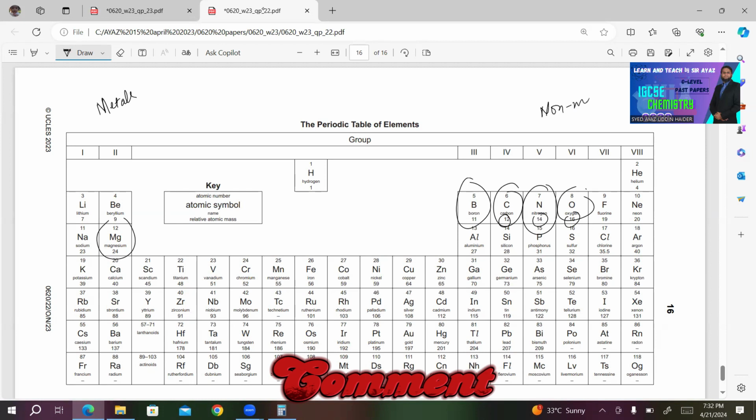Whenever a metal reacts with a non-metal, an ionic bond is formed, which means that there is a transfer of electrons. Metals lose electrons, non-metals gain electrons. In this case, the magnesium atom loses its valence electrons. There are 2 valence electrons, and oxygen will take up these 2 electrons. As it is in group 6, it needs 2 electrons to complete its valence shell.